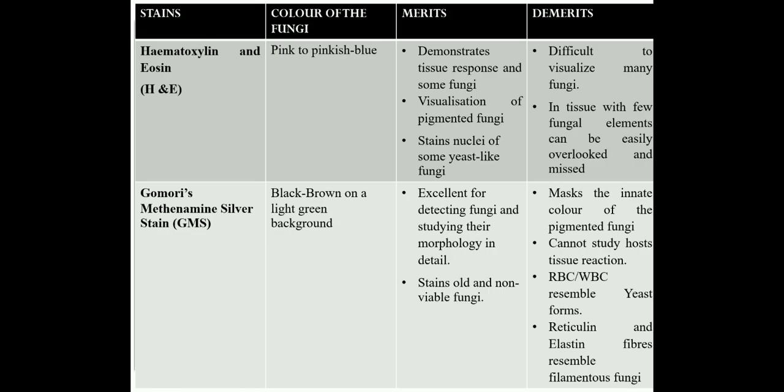We can only say that a hyphal fragment is seen, whether it is septate or aseptate, whether it is an acute angle branching hypha, or whether it is a broad aseptate hypha. Okay, so only these general and broad characteristics can be found out, rather than the species. So for an accurate species level identification, fungal culture is always the gold standard.